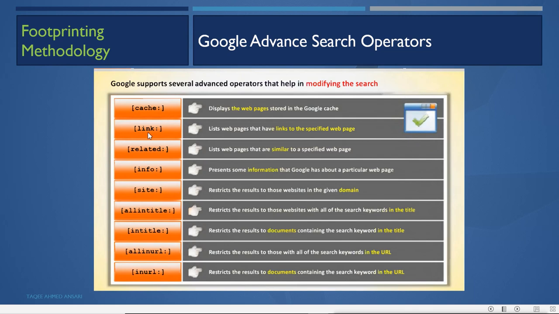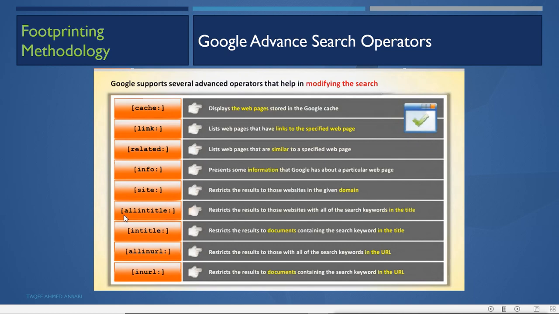You can go for a specific link with this operator. It will list web pages that have links to the specific web page. Then you can go with this operator, which lists web pages that are similar to a specified web page. Info will present some information that Google has about a particular web page. Site restricts the result to those websites in the given domain.